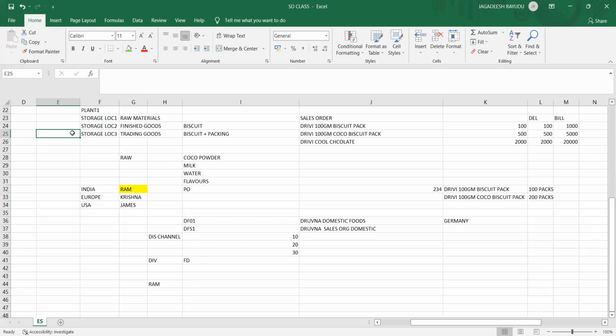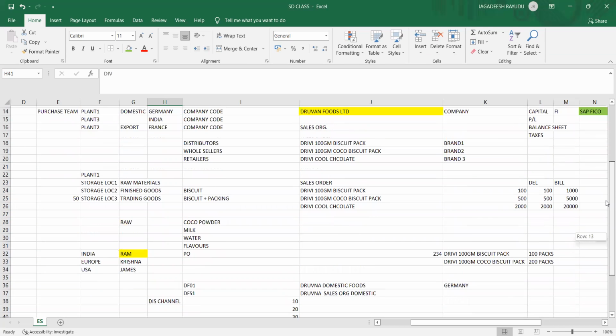Let's take an example, he ordered 100 packs, but in my storage location only 50 stock is available, then I have a shortage, right? I need to inform over the phone or email that only 50 stock is available for selling. Okay, it is simple. The plant will be created by your consultants. Similarly, your SD consultants are going to create the sales organization, distribution channel, and division, through which we are selling the products.